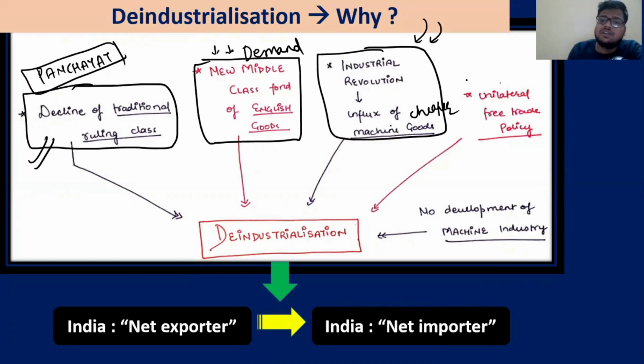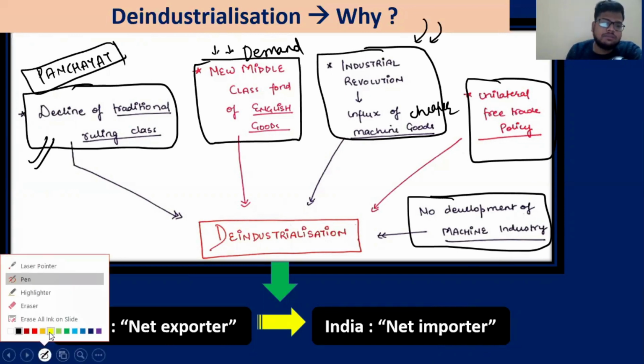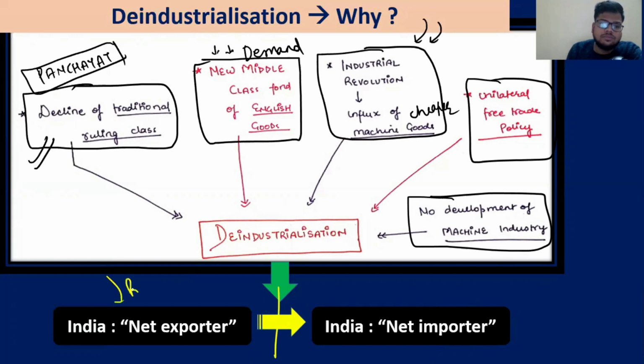And lastly, second, unilateral free trade. Free trade that is unilateral, that means from India it's not free trade, but from outside it's free trade. And then obviously there is no parallel development of any machine industry in India. For example, iron and steel, textile; textile was developed, but later on. So India, from being a net exporter in the pre-colonial time, has become a net importer of things, which is not good.